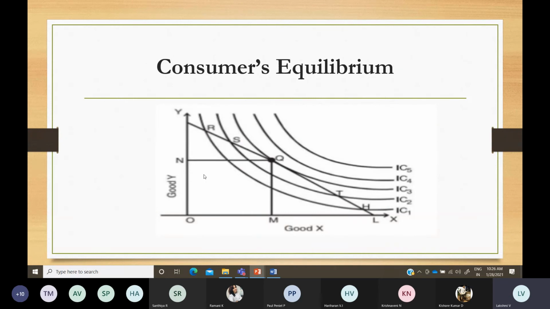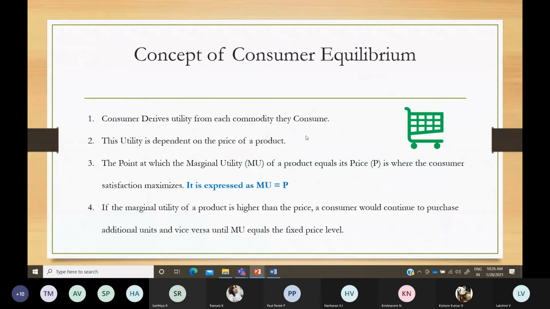Okay, so this is the consumer equilibrium diagram, and you will be taking two goods here. You take two products together, this point is your consumer equilibrium point, this will be your price line, and these are the indifference curves. So what is meant by consumer equilibrium? It is the point at which you reach maximum satisfaction.